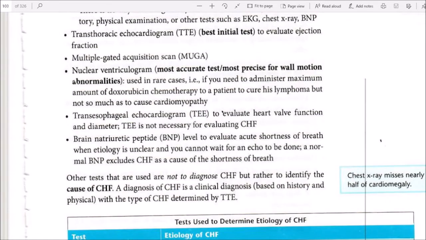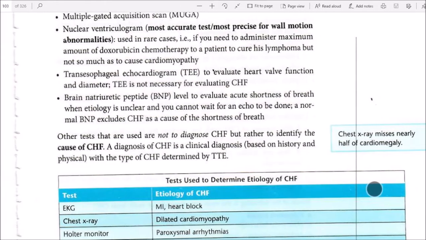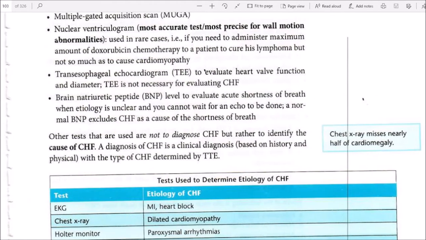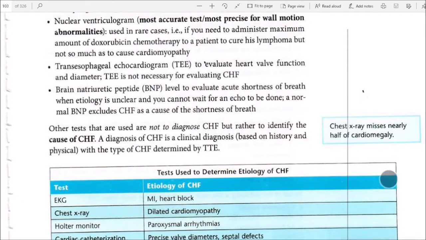Transesophageal echocardiogram (TEE) is used to evaluate heart valve function and diameter. TEE is not necessary for evaluating CHF. Brain natriuretic peptide (BNP) level is used to evaluate acute shortness of breath when the etiology is unclear and you cannot wait for an echo to be done. A normal BNP excludes CHF as a cause of the shortness of breath.